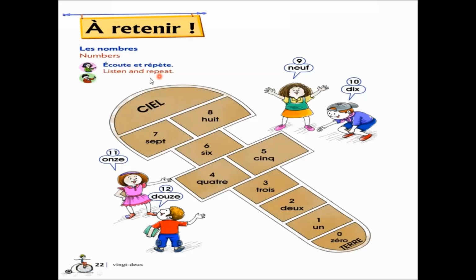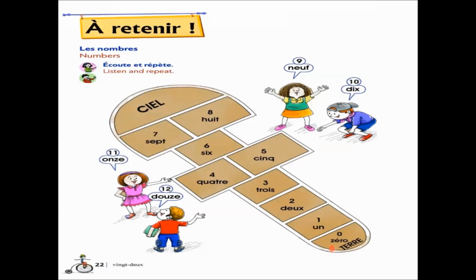Écoutez et répétez. Listen and repeat. Now, French numbers are completely based on two vowels. When two vowels come together in French, it has a different sound. And you should know the sound before learning the numbers with perfect pronunciation. So if you want to learn about the perfect pronunciation of two vowels, you should go to my video. You can see the link above, and I am also giving the link in the description box. You can go and watch the video.